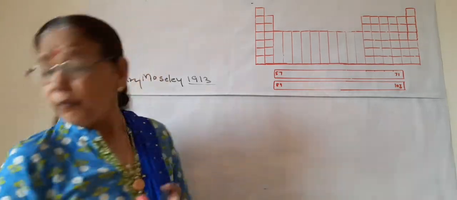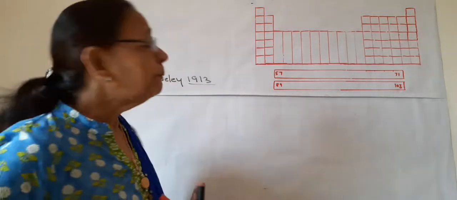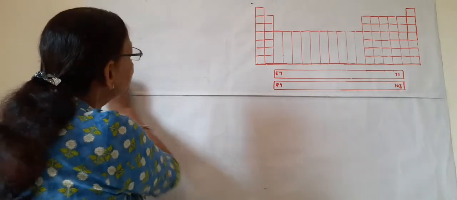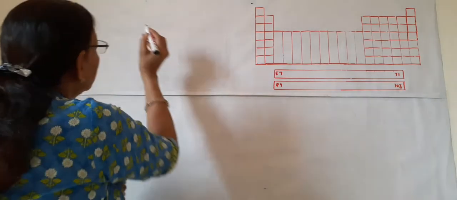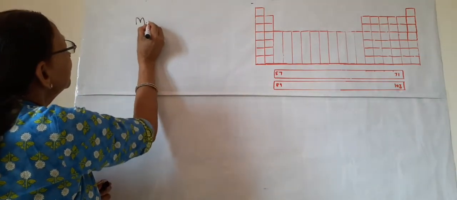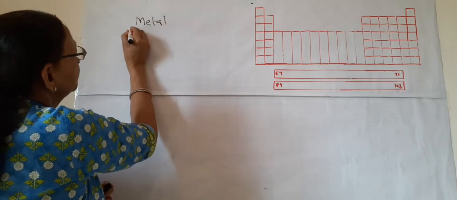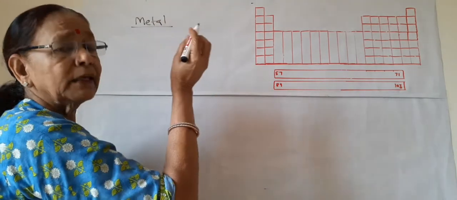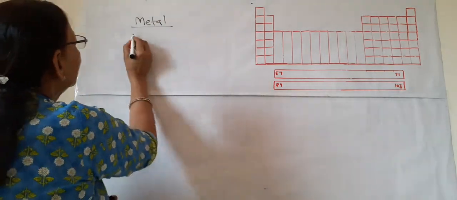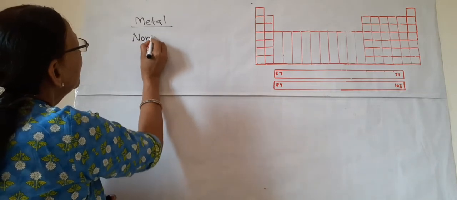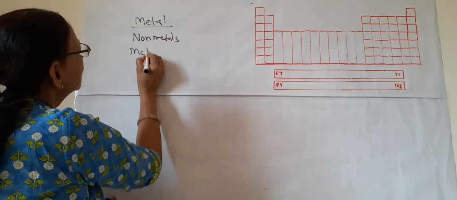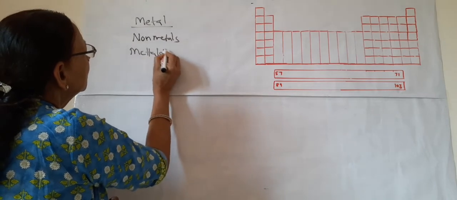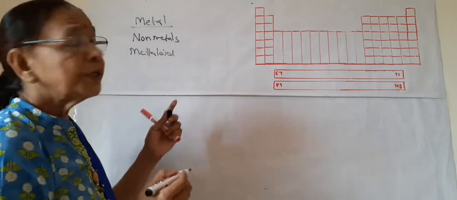So before discussing the periodic table, we should know certain terminologies or certain words. We all know them, but I am quickly revising. There are metals, non-metals, metalloids, and two or three more.